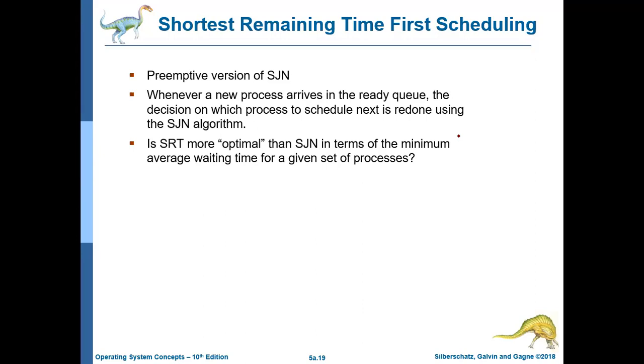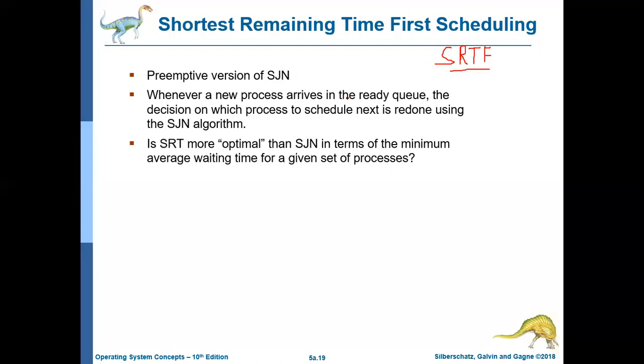Here, it is preemptive SJF, or you can say shortest remaining time first, that is SRTF. It is the preemptive version of SJF or SJN, both are the same.